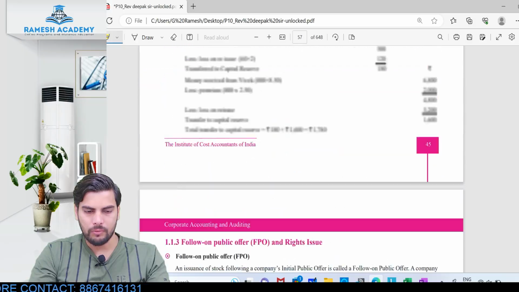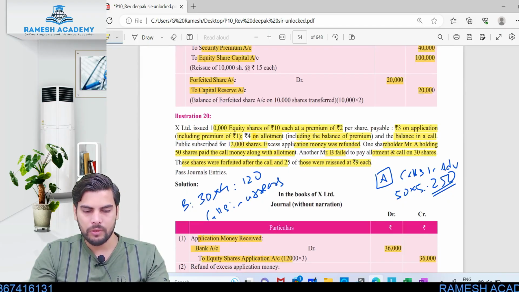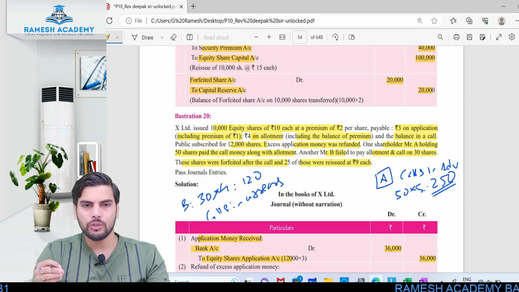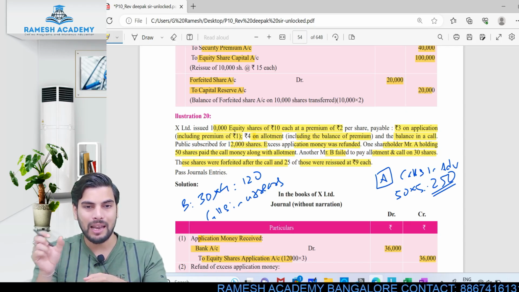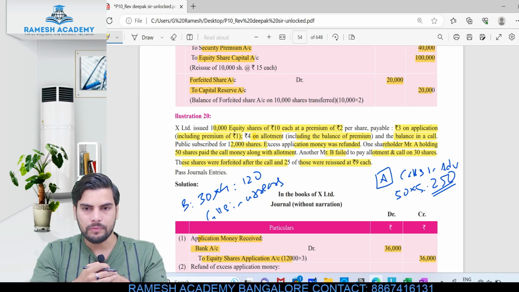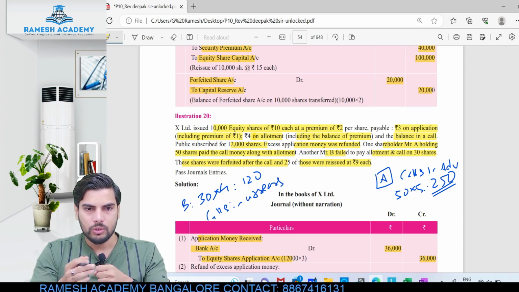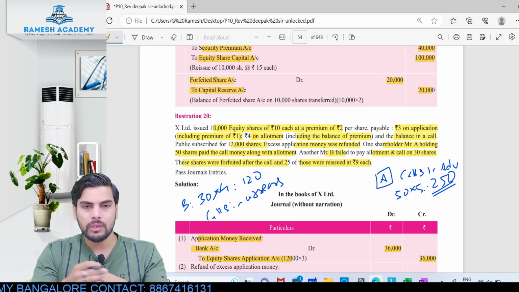So far we are done with 20 illustrations, right? By this time you should have proper knowledge of at least the basic entries pertaining to issue of the shares, the entry pertaining to forfeiture, the entry pertaining to reissue of these forfeited shares, and the last part, the calculation of how much amount has to be transferred to capital reserve. Clear? So we'll stop over here. The rest of the illustrations we'll discuss in the next class, but make sure you go through these 20 illustrations again.